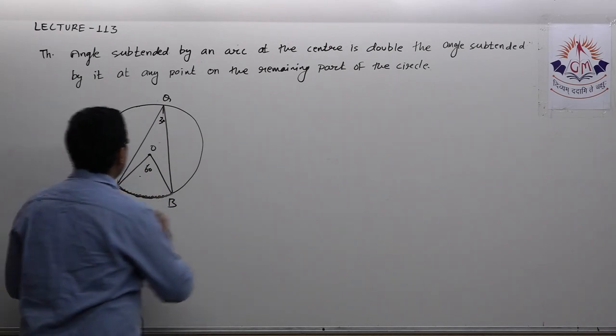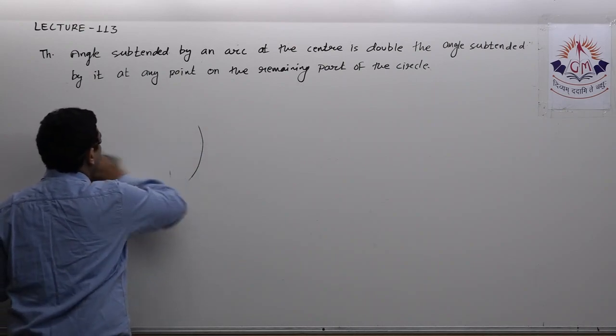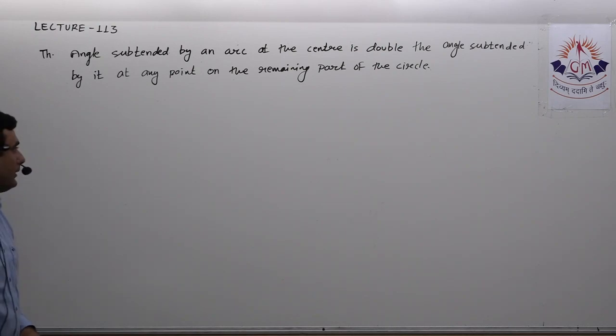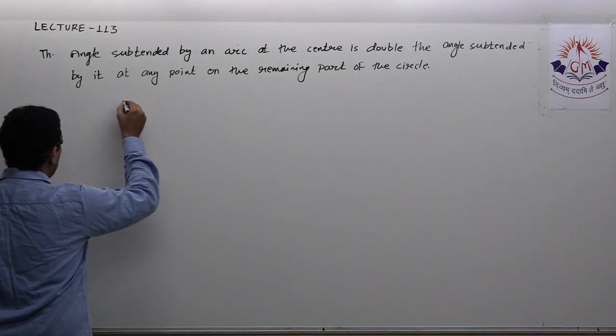Okay, so angle subtended by an arc at the center is twice the angle subtended by it at the remaining part of the circle. Now we'll see its proof. Okay, so let us see its proof.